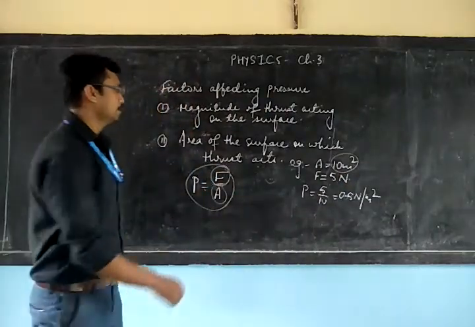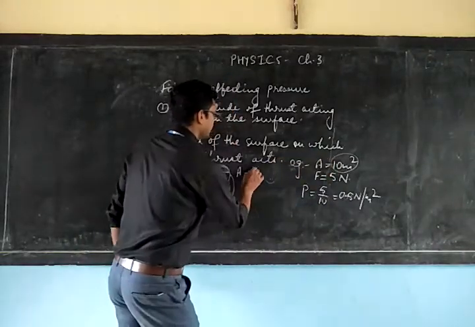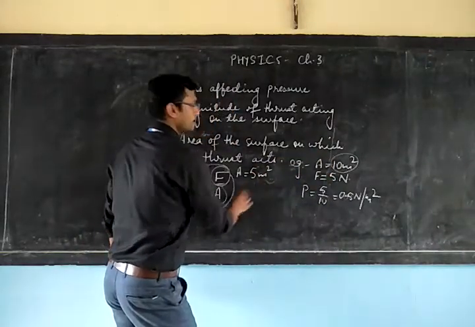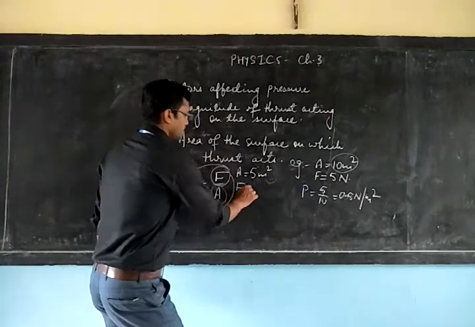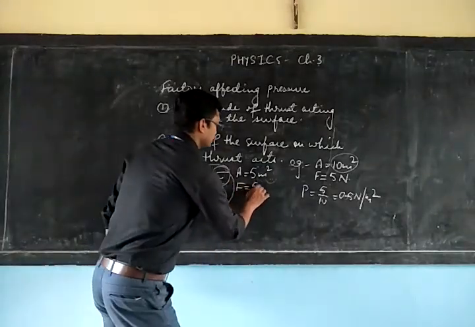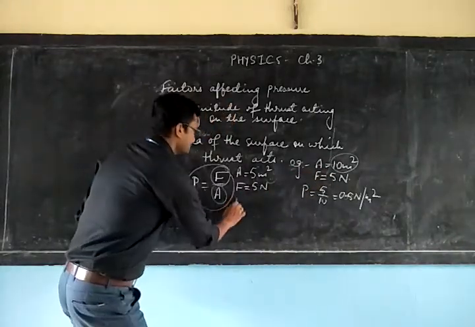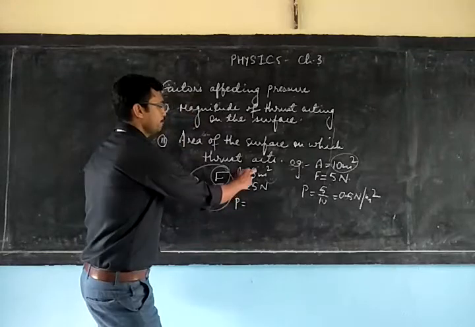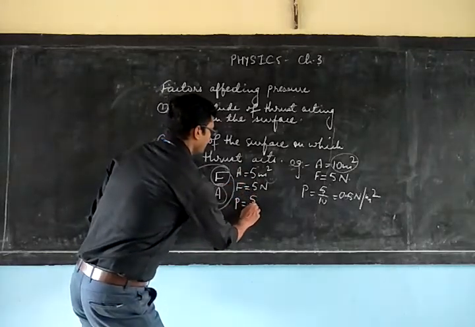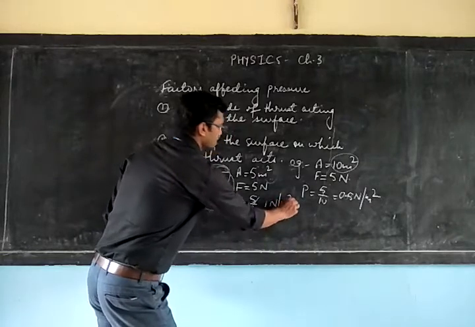Suppose the area now, instead of 10, is 5 meters square, whereas the force remains the same, 5 Newton only. In this case, the pressure will be force upon area, that is 5 upon 5, which is equal to 1 Newton per meter square.